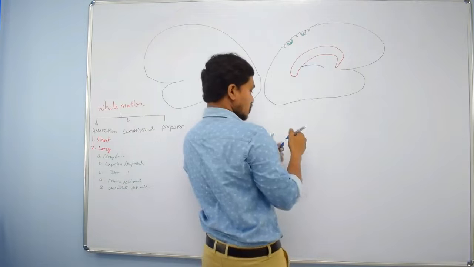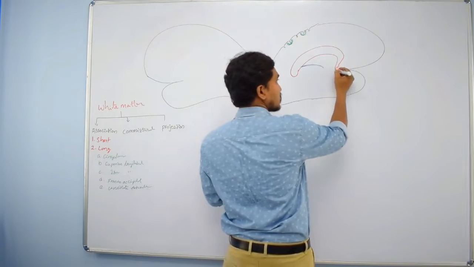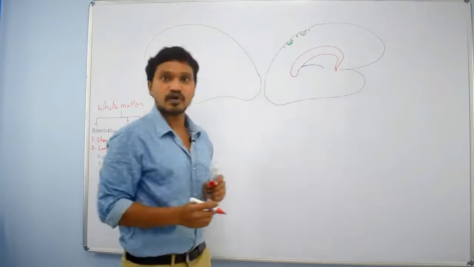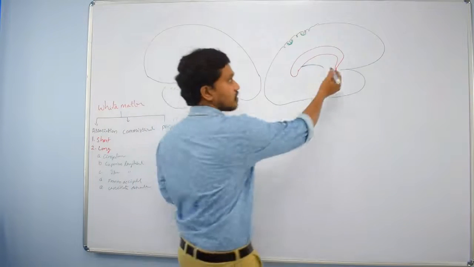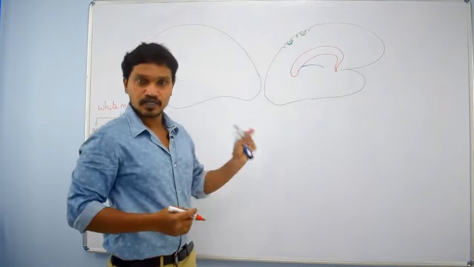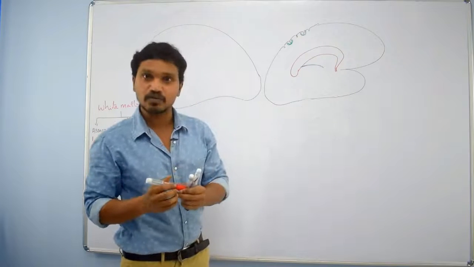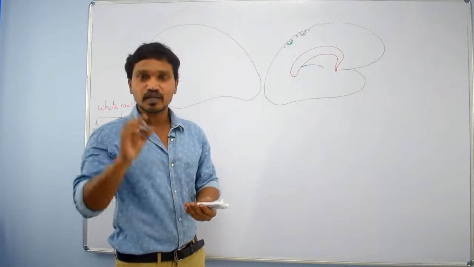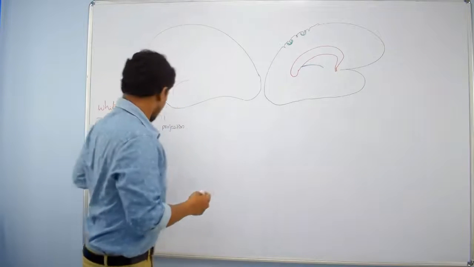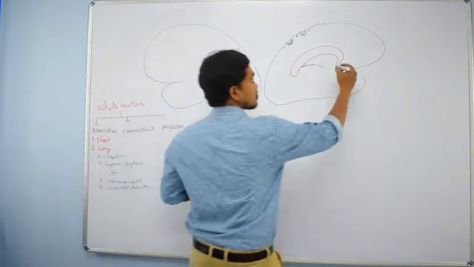Rostrum. This rostrum in the lower part, it is connected with the septum. What is this lamina? This lamina we call lamina terminalis. We discussed in the last sessions. In front of the lamina terminalis there will be a gyrus. What is that gyrus? Paraterminal gyrus, right?